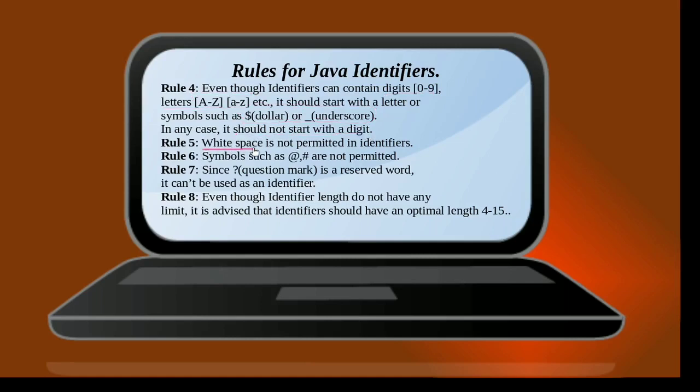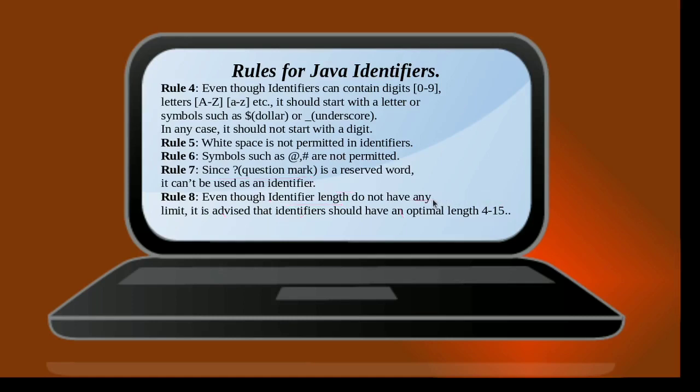White spaces are not permitted in an identifier. So whenever you want to make use of white spaces, you can go with an alternative like underscore or the camel case procedure. As the question mark symbol is a reserved symbol, you cannot use it in an identifier. And even though the identifier length does not have any limits, it is advised that the identifier should be of optimal length, from 4 characters to 15 characters.